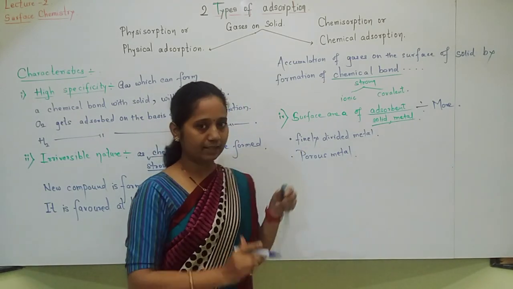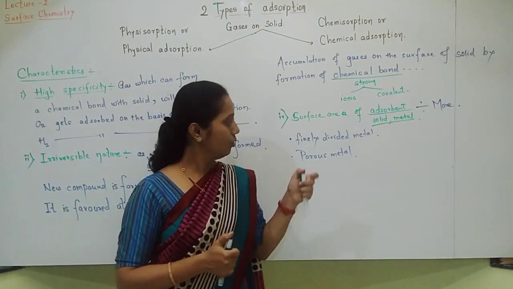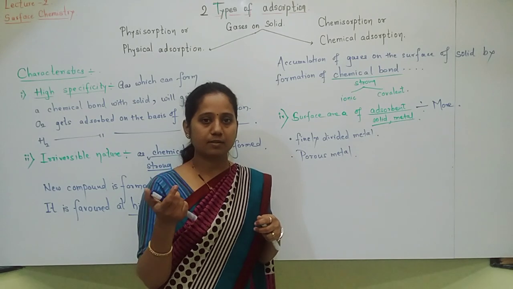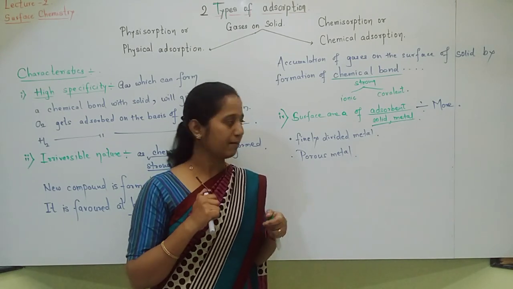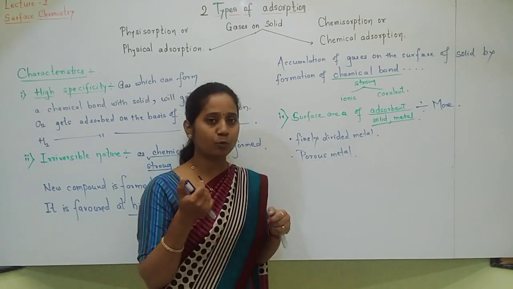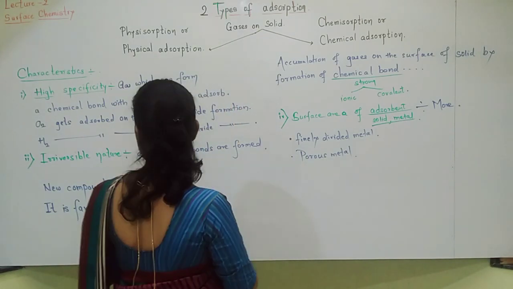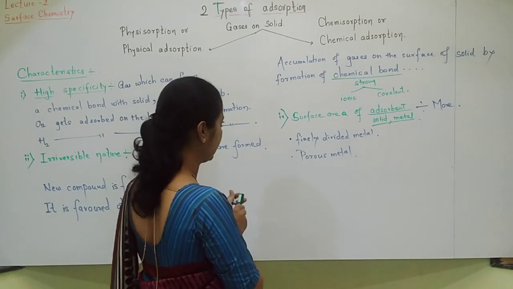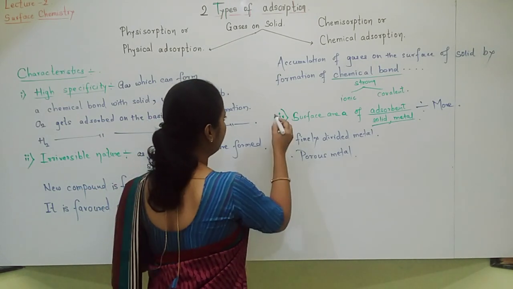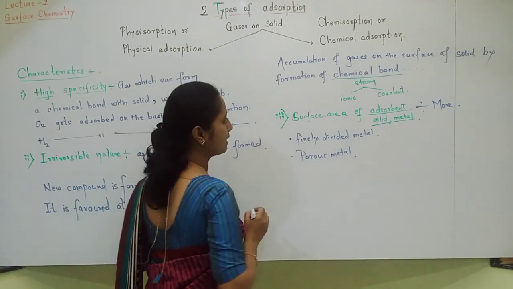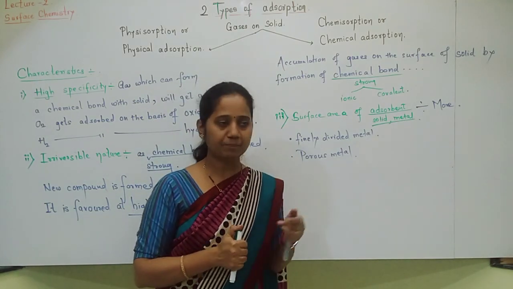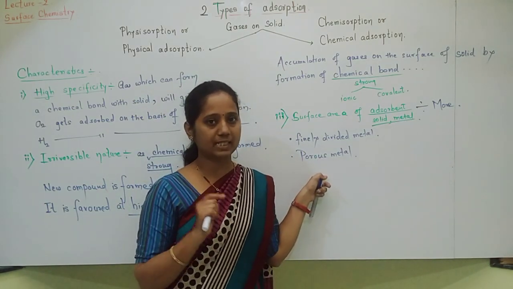If the metal is finely divided, more surface area will be available. If the metal is of porous nature, then also more surface area is available. Okay. So like this, our third characteristic is over: surface area of adsorbent. Okay. It is very similar to physical adsorption.